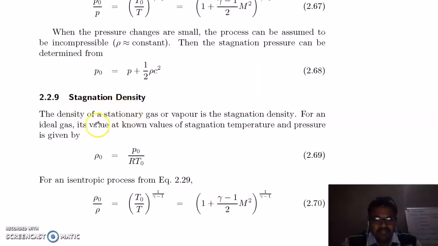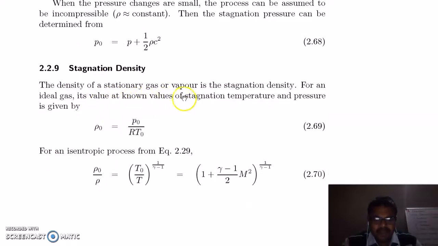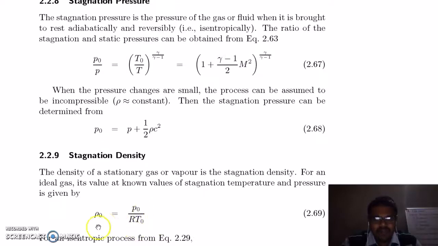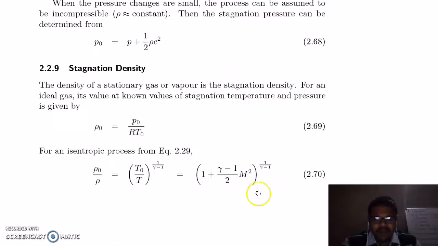Stagnation density. The density of stationary gas or vapor is stagnation density. For an ideal gas, its value is given by the values of stagnation temperature and pressure. So this is your stagnation density, which is stagnation pressure by R into stagnation temperature. So you have this ratio of stagnation density to the density, which is T0 by T. You can replace this T0 by T with this here. You will get this equation.